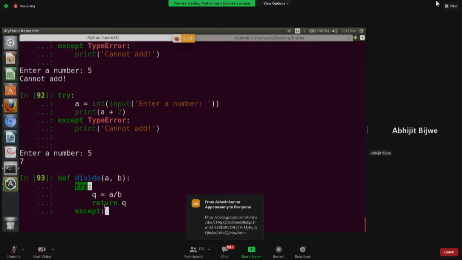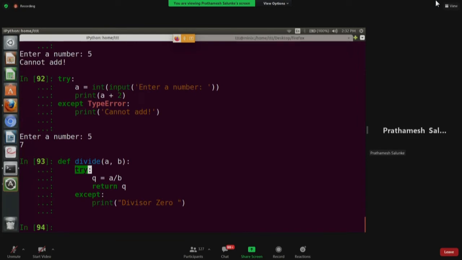And print will be indented like this. Okay, thank you, sir.